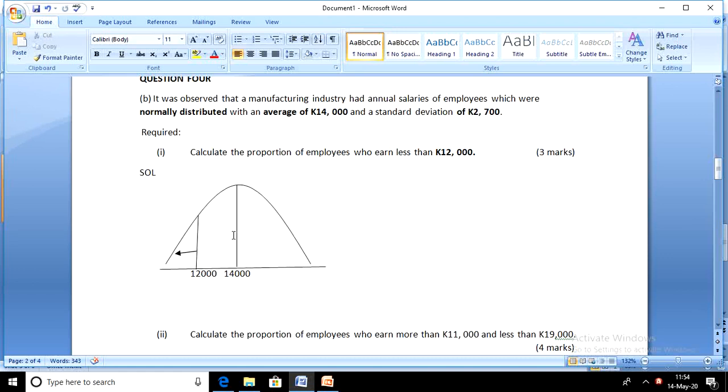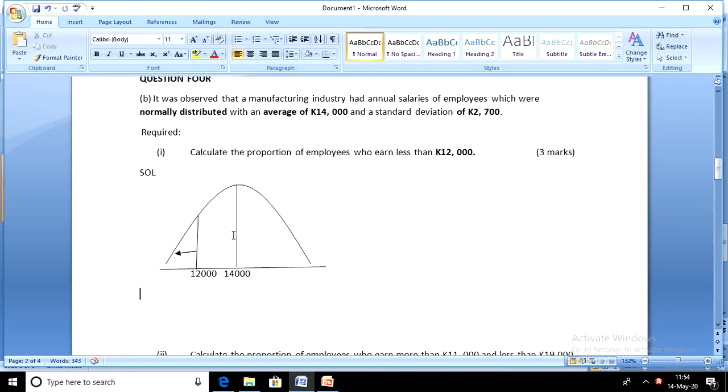If we calculate the area under the curve using the z-score, that z standard table will give us the area between the x value and the mean. So if we use our z-score to get the area from that table, we'll get the area between 12,000 and 14,000. So we need to finally say 0.5, which is the left side of the mean, 0.5 minus the area between 12,000 and 14,000. Whatever will remain is the area below 12,000.